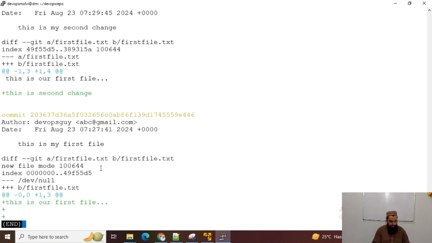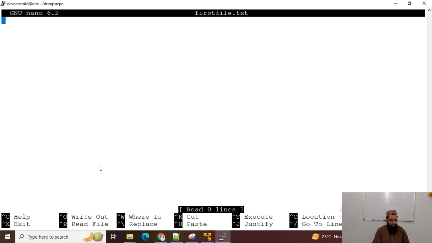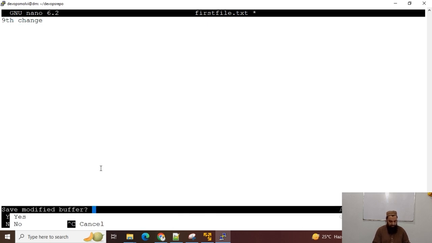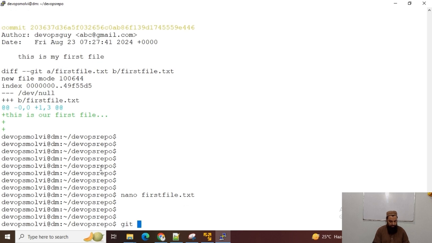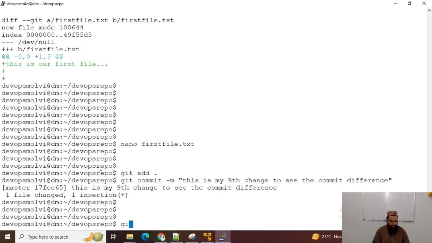And now again, nano first file and 9th change, and git add, git commit -m, this is my 9th change, to see the commit difference. Okay, now git log -1, this is my 9th change.